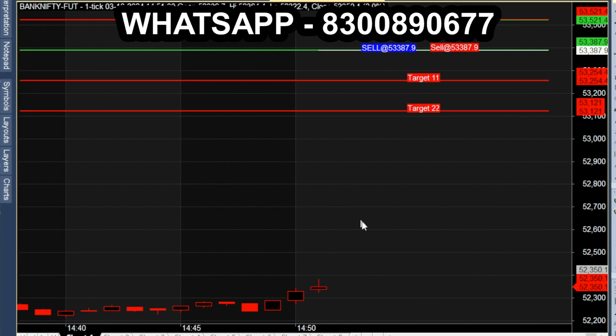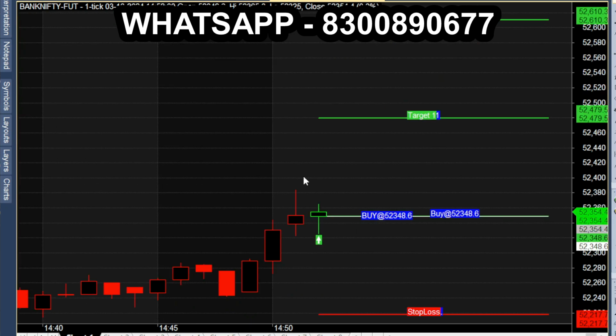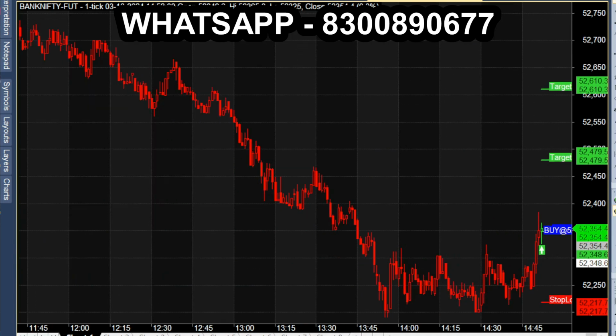Upside breakout, buy call, green color candle open. Like this, daily, automatically it will generate calls like a signal in this chart. Right now it's a buy call, buy signal, green color candle open. Yesterday, before market closing, a sell call started.